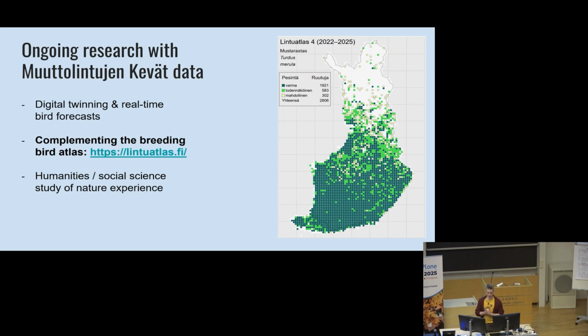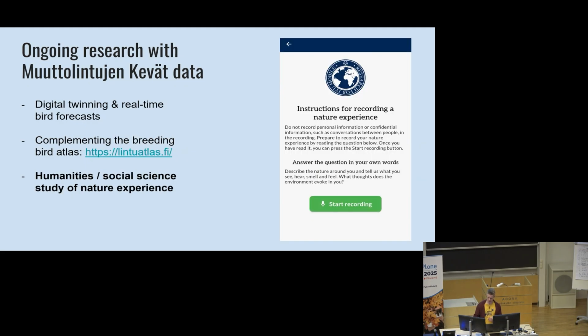To me, this is a very nice practical example of the ways that we can actually use this data for larger ecological research. And the app is not just about ecological research and bird research, but this year we additionally included a more humanities or social science style of research in this application.